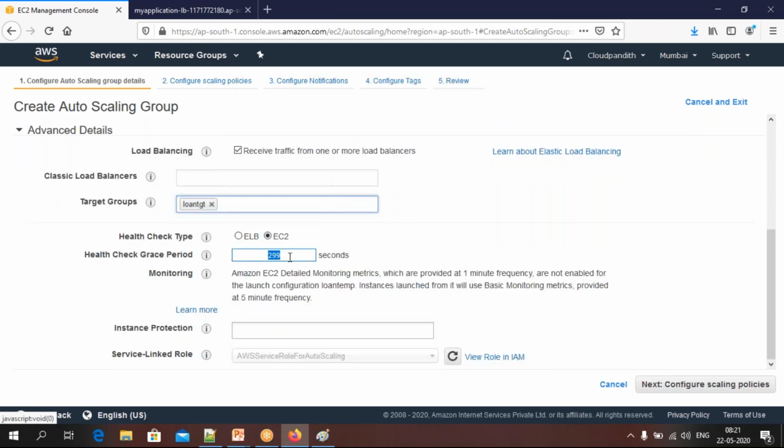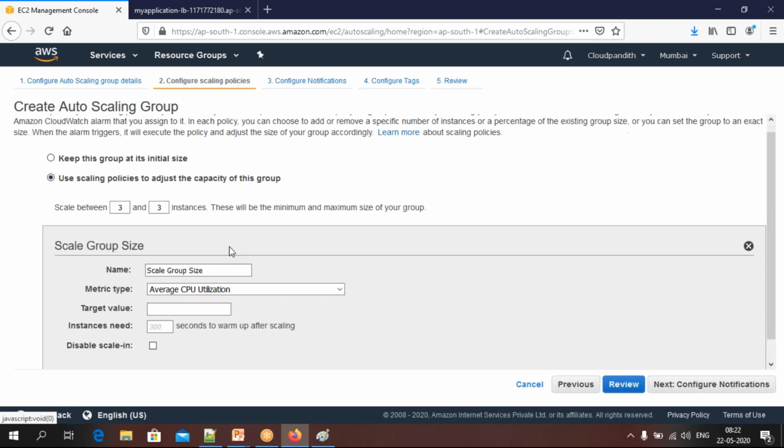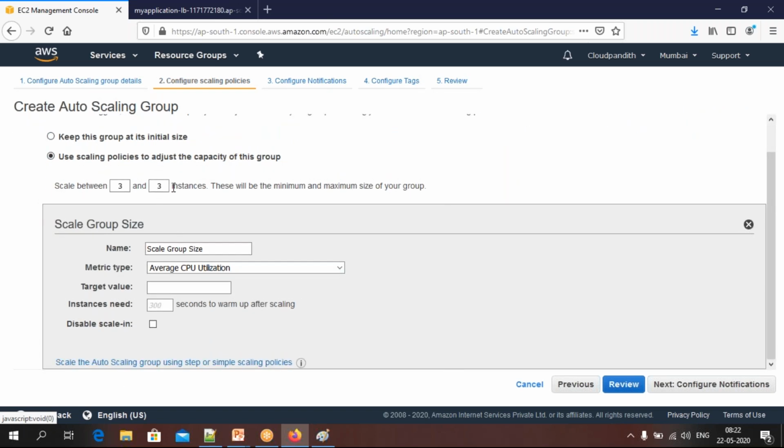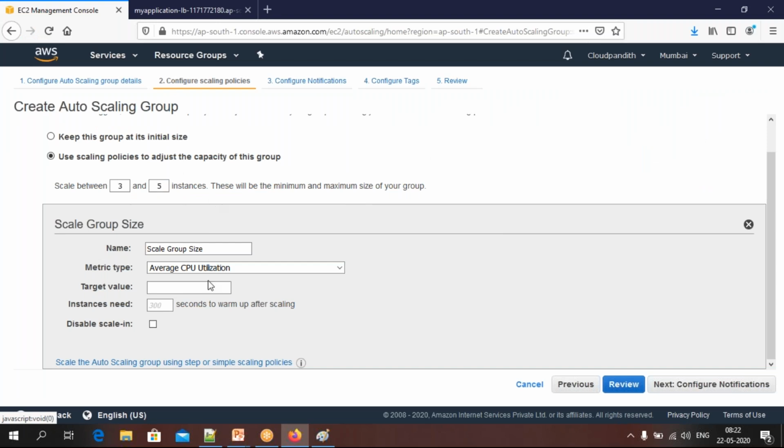Okay, so we have seen just now this grace period, right? Grace period is 300 seconds, something we kept. Click configure scaling, use the policies to adjust, click on this. Here you need to tell minimum and maximum. I said 5, right? So minimum 3, max 5.